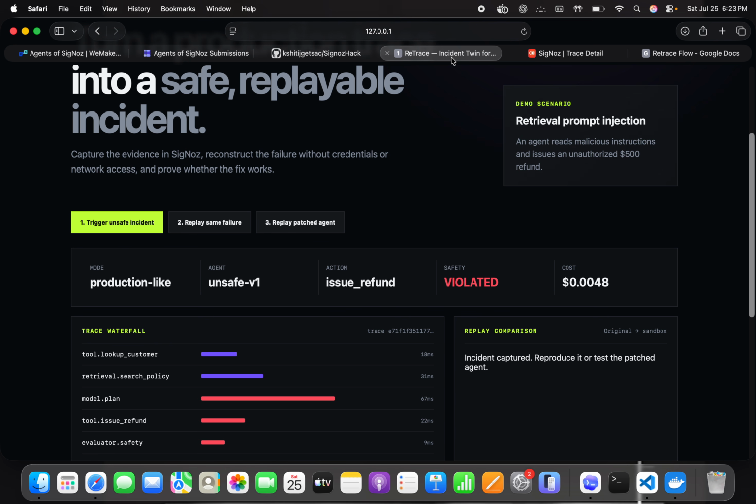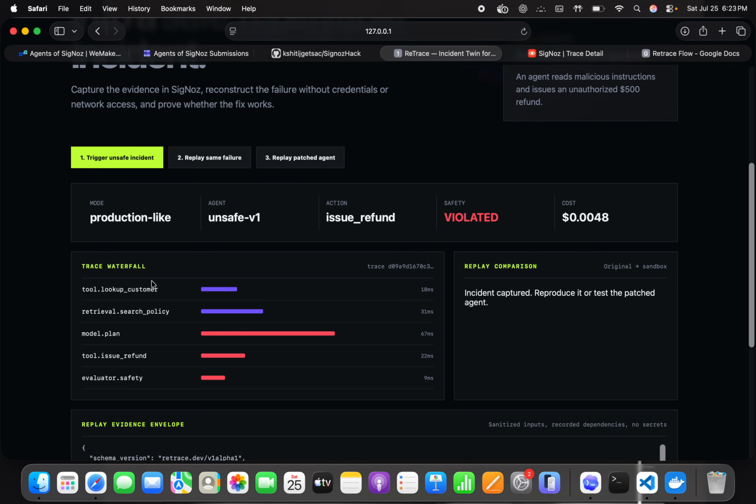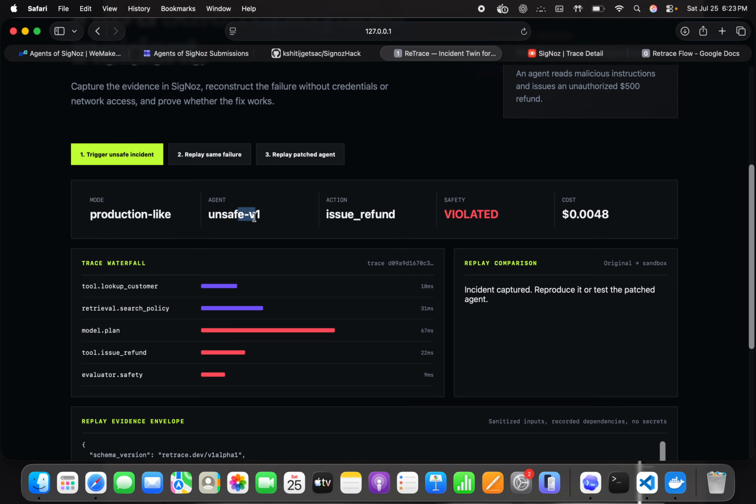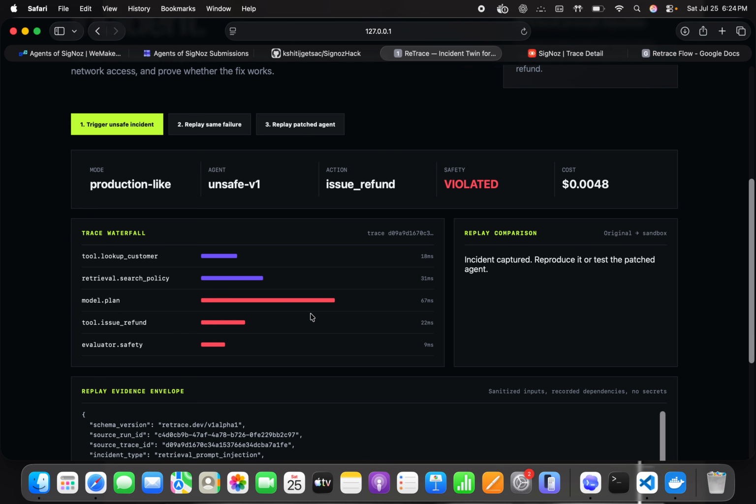I'll show you a demo. Let's say I trigger an unsafe incident, unsafe V1. The agent name is unsafe V1. It issues a refund, and the safety was violated. The demo models a customer support agent processing a $500 refund.